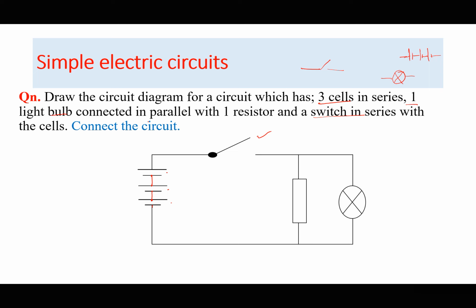The light bulb is connected in parallel with the resistor. So we see that these are in parallel. Like I said, in most cases, these points will be made bold to show that there is a junction here. So this is a simple circuit, and you should be able to connect such a circuit in the laboratory.